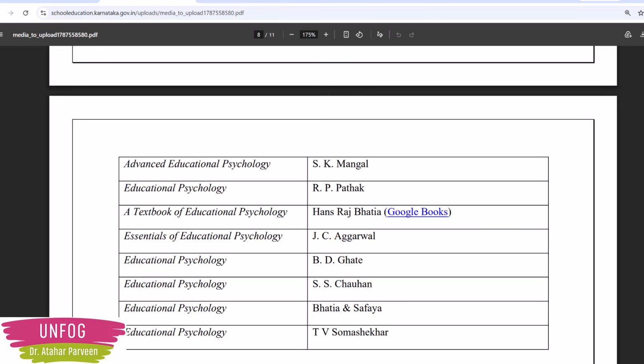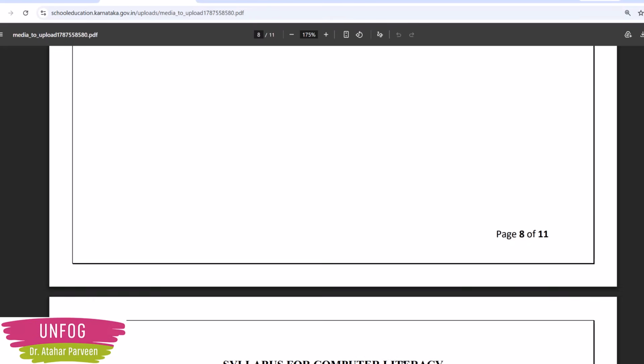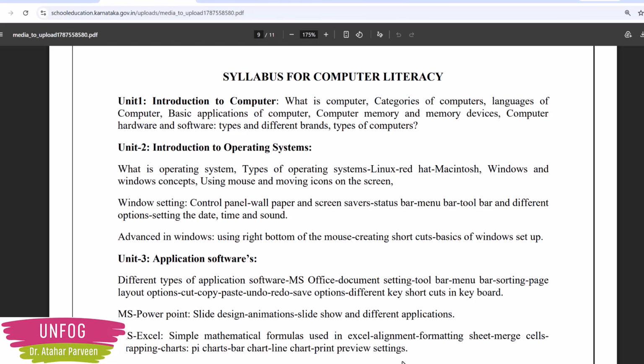Advanced Educational Psychology by S.K. Mangal is there. Then R.P. Pathak is there. Then even Hans Raj Bhatia, it seems, on Google Books. So this is a free resource, I think. Then J.C. Agarwal, B.D. Ghate, S.S. Chauhan, Bhatia and Safia, and T.V. Somashekar. So many educational psychology books, authors' names they are giving. So that you must be knowing from B.Ed only, right? So whichever you are comfortable with, you can use that.